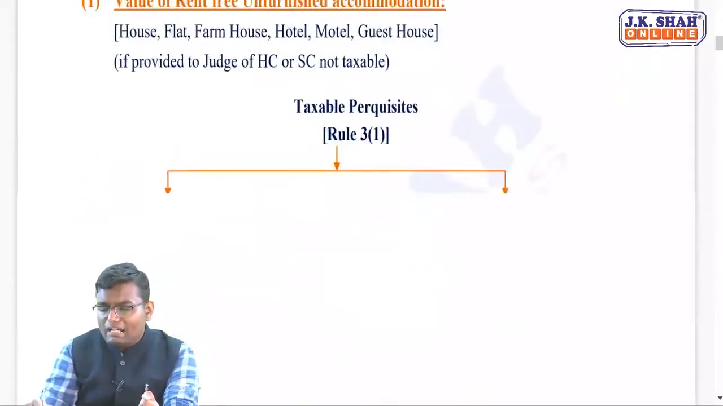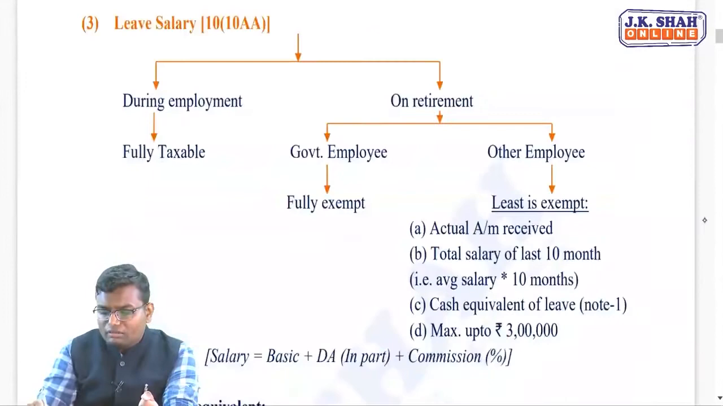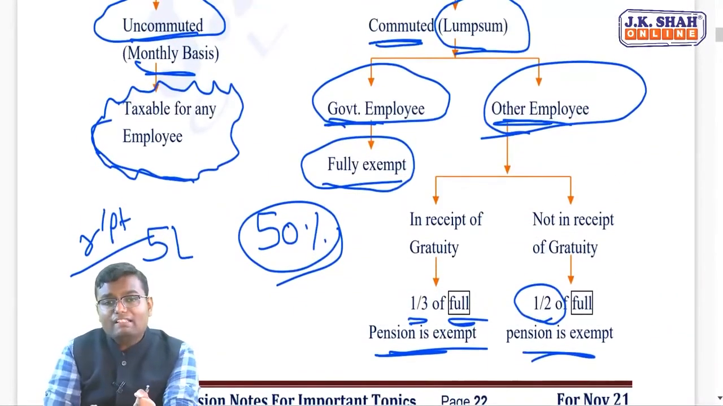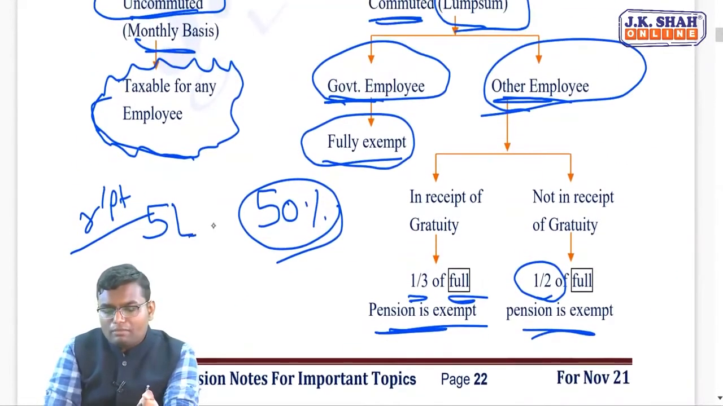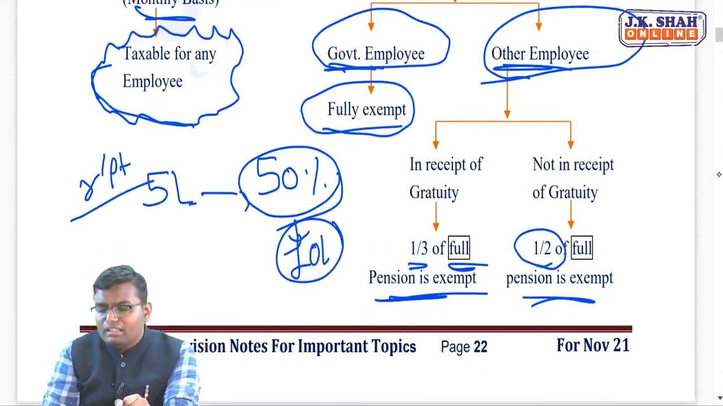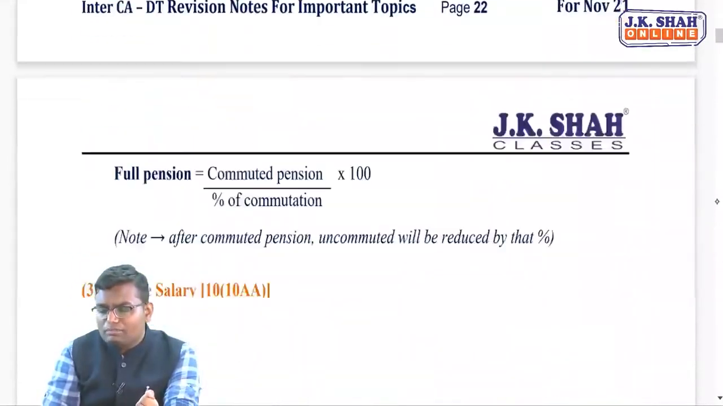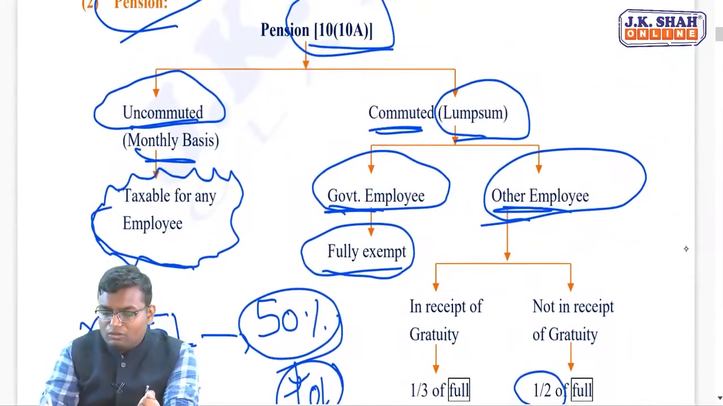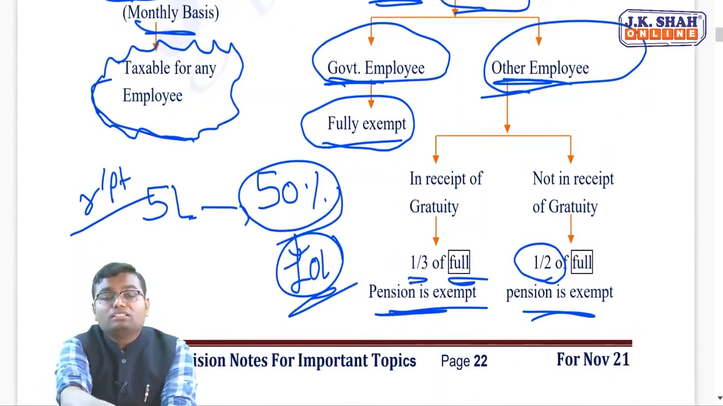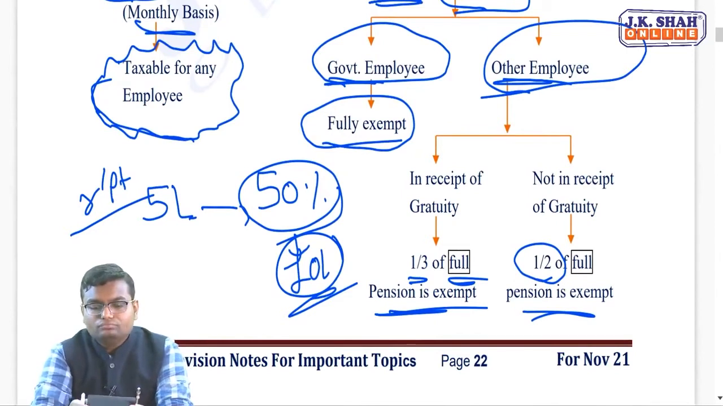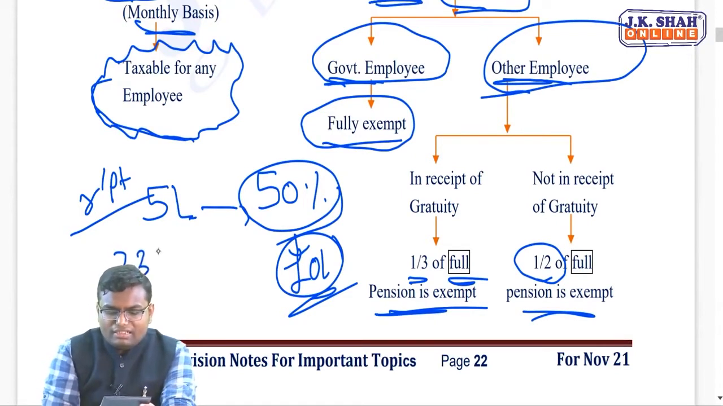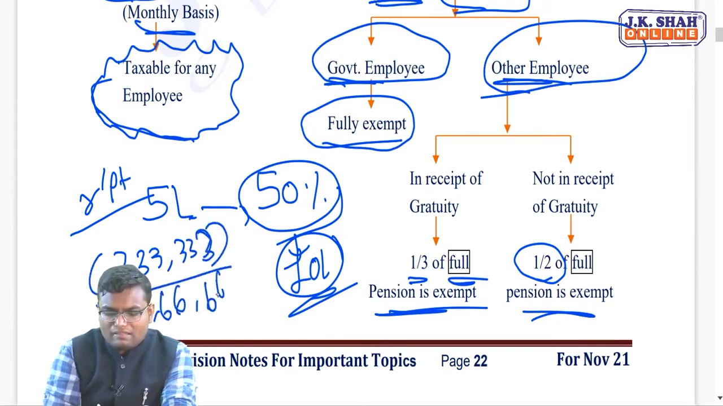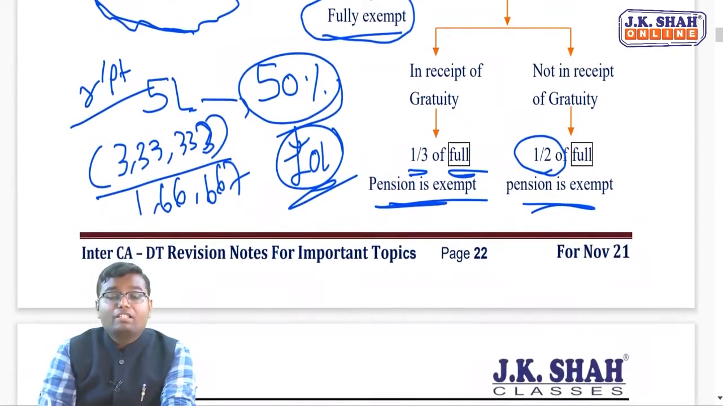So now what I have to think, what is my total pension? What I have withdrawn is 5 lakh rupees. It is 50% of the total. So what will be my full pension? Can I say it will be 10 lakh? I am in receipt of gratuity. I am not a government employee. So for me, what will be the exemption? 1/3 of the full pension will be exempt. What is the full pension over here? 10 lakh. So 1/3 of 10 lakh will be 3,33,333 exempt, and the balance 1,66,667 will be taxable. Are you understanding this, people?